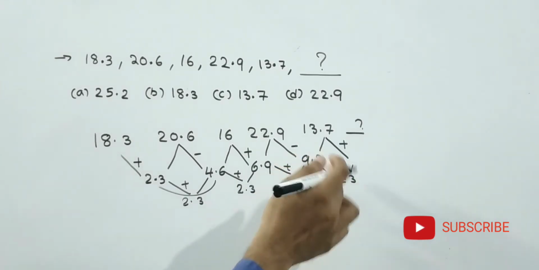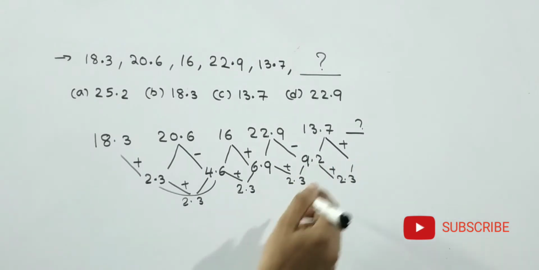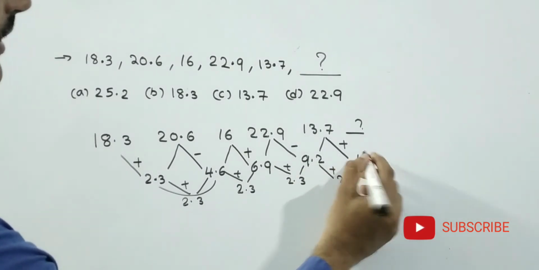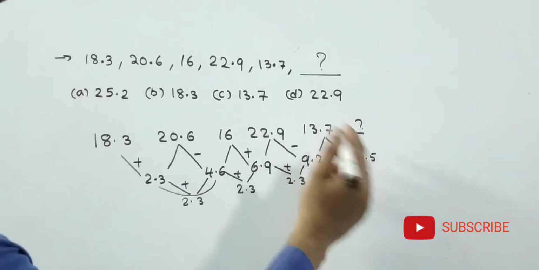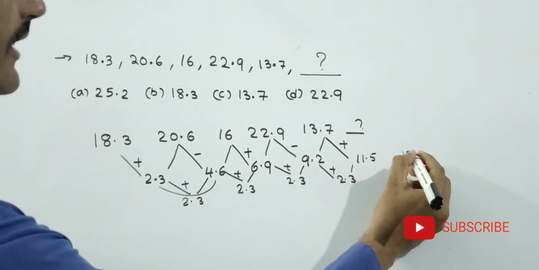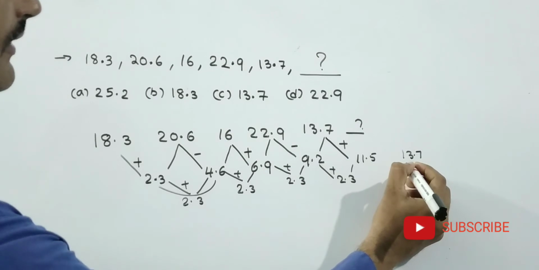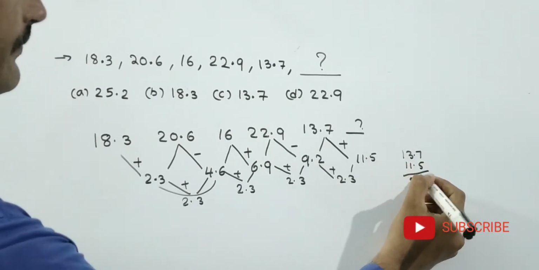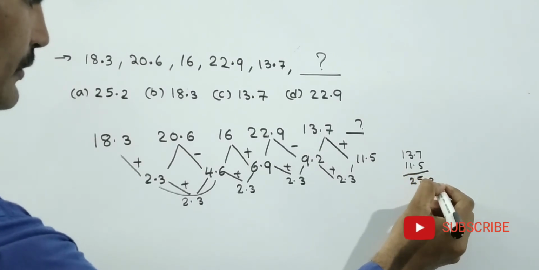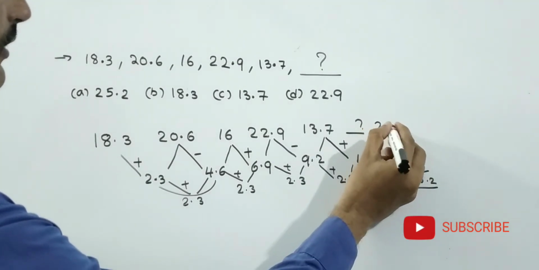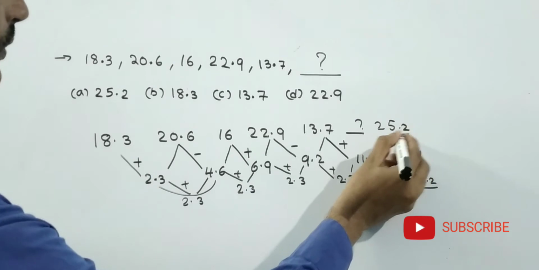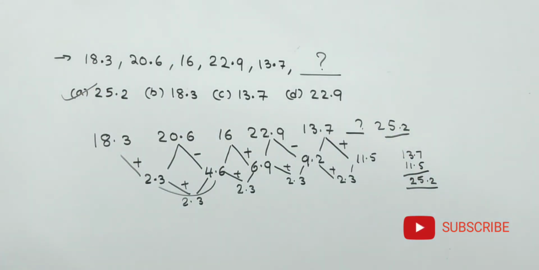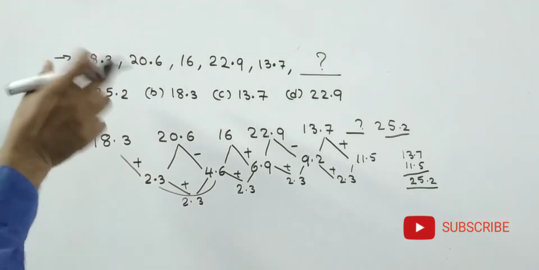That means 9.2 plus 2.3 is 11.5. Then the answer is 13.7 plus 11.5, which is 25.2. So the answer is 25.2.